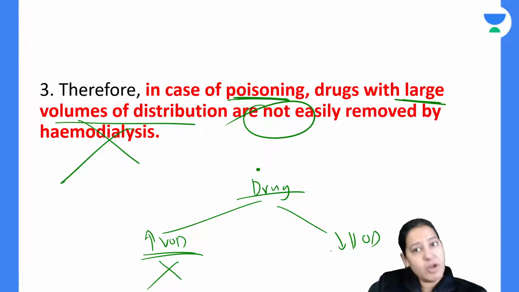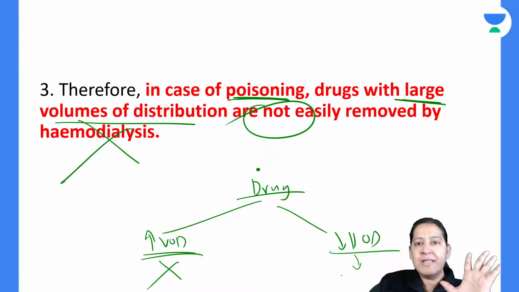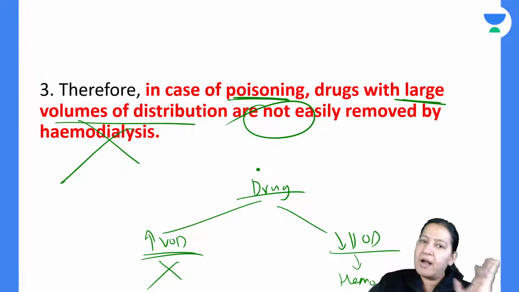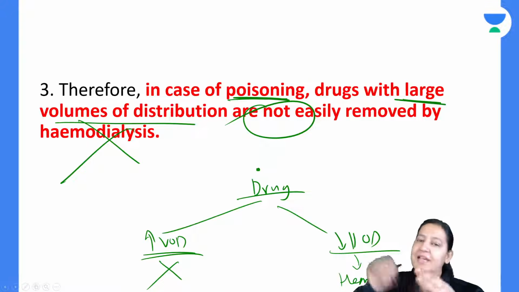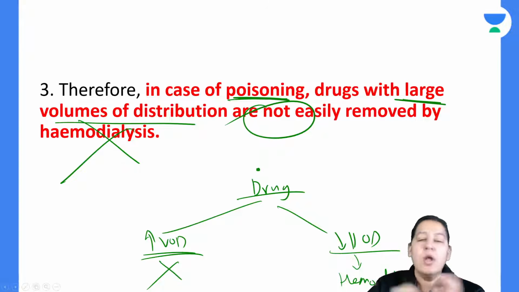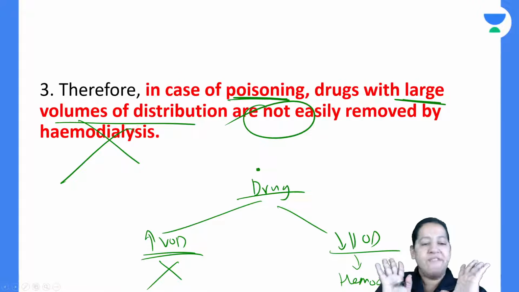But if the drug is having low volume of distribution, ask the parents to go for hemodialysis, take a consent, and take the patient to the hemodialysis unit. So it can be useful for you. So this is the concept we got here.